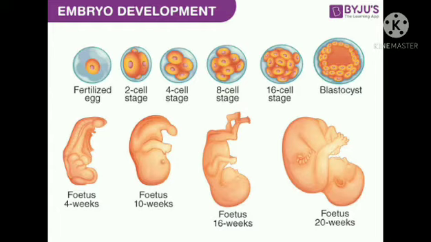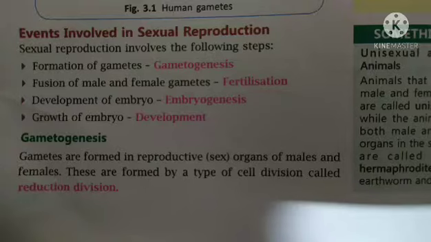So let us know, my dear students, the events that are involved in the sexual reproduction process. There are the following steps. First one is gametogenesis. Gametogenesis means formation of gametes. Genesis means synthesis, so gametogenesis simply means formation of gametes, formation of egg and sperm.